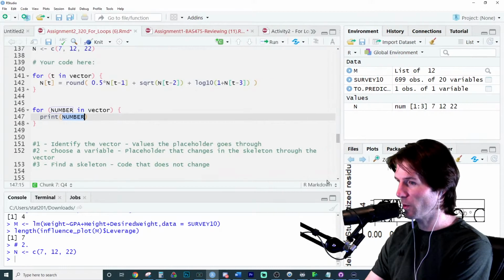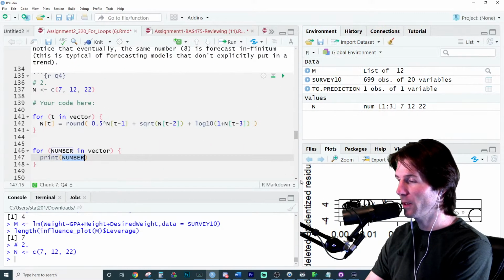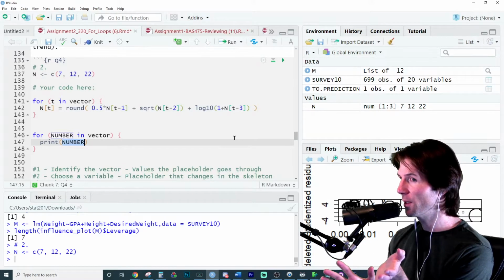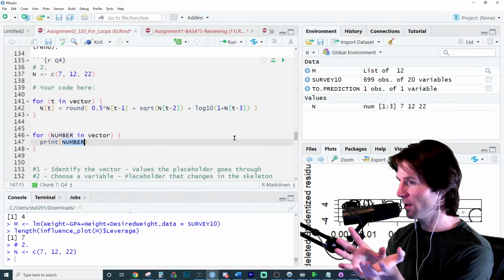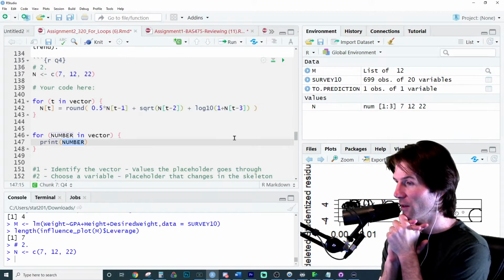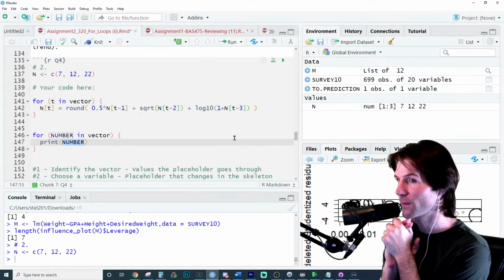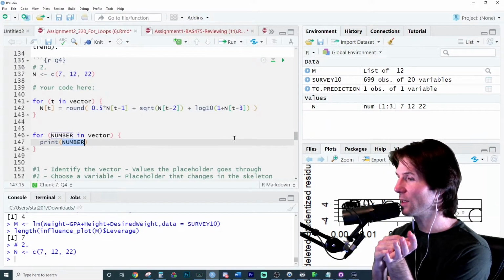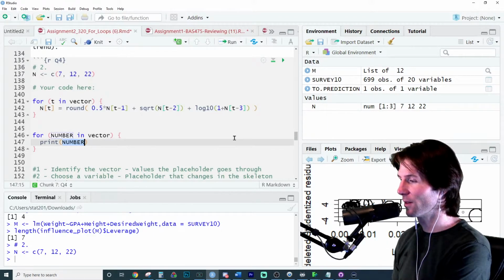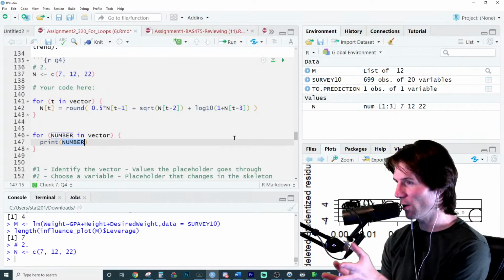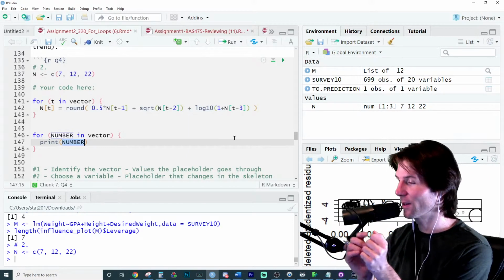What is my placeholder called right now? It's just a placeholder, just holding the spot. It's inside the skeleton. It's just part of the skeleton. My placeholder in that code is called what? It's just the name of it, whatever I called it, just like that's called this right there.